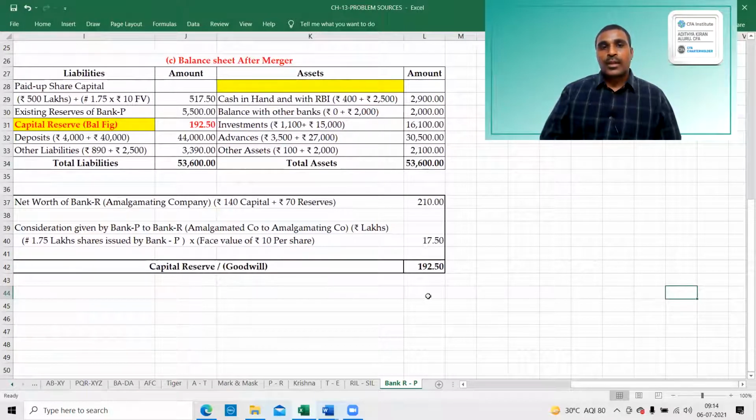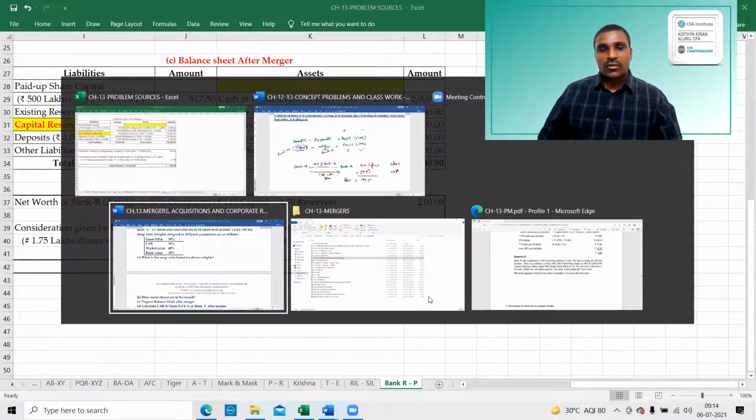Copy the C answer. Balance sheet after merger. This is the capital reserve. Either you can calculate this way or you can calculate that as a balance sheet after merger. Okay, right. So we have one more answer.